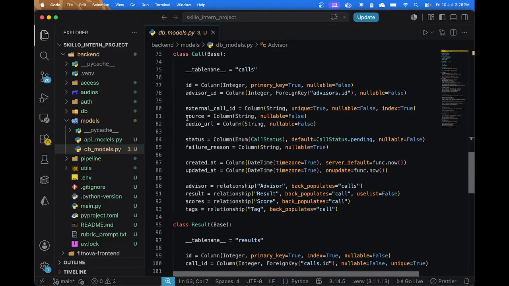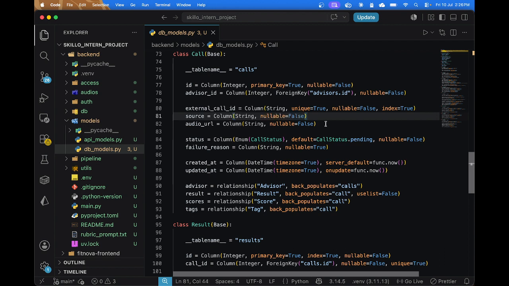This is a call model which represents a call. It will contain the external call ID, which will be from the CRM or created in the file based. Source is specifying what is the source of the call, name of the CRM, telephony or file based.